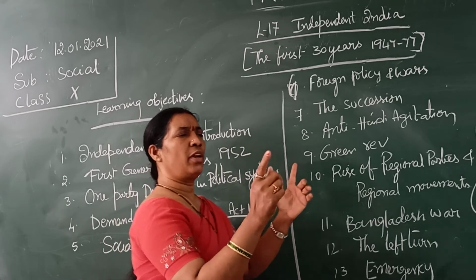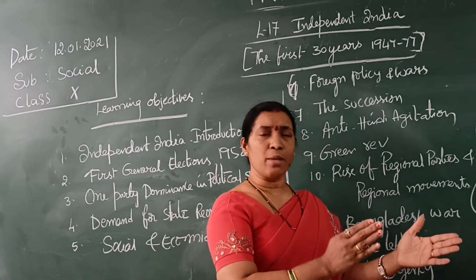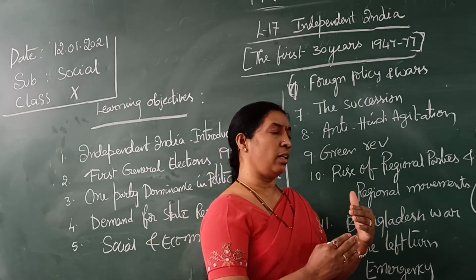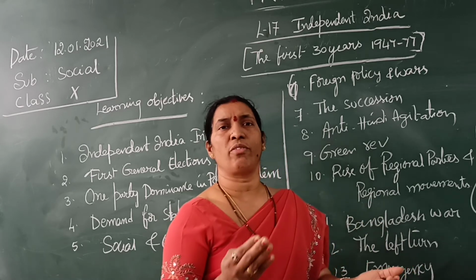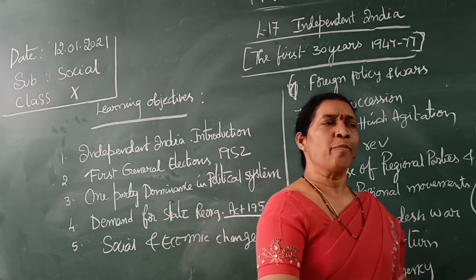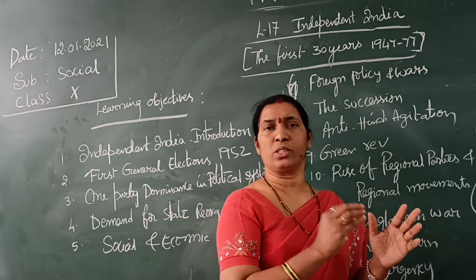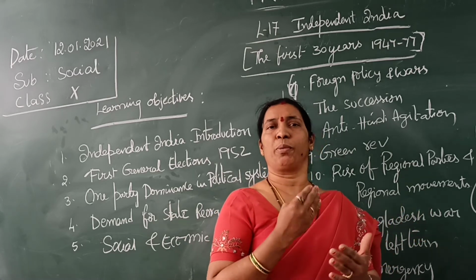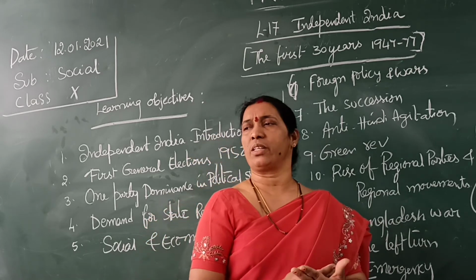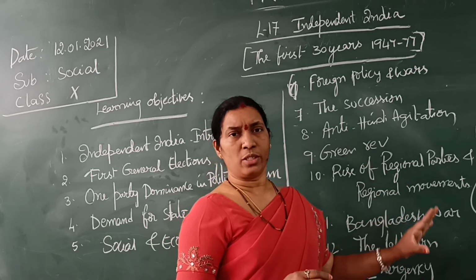The government surveyed the whole country: what suitable dams and reservoirs can be constructed, what good seeds, HYV, high yielding variety seeds, can be used, and which soils are good for which crops. Everything they surveyed, and finally they gave the public fertilizers, pesticides, seeds, water, irrigation facilities, everything. In the first 5 years they gave a lot of things to the people.